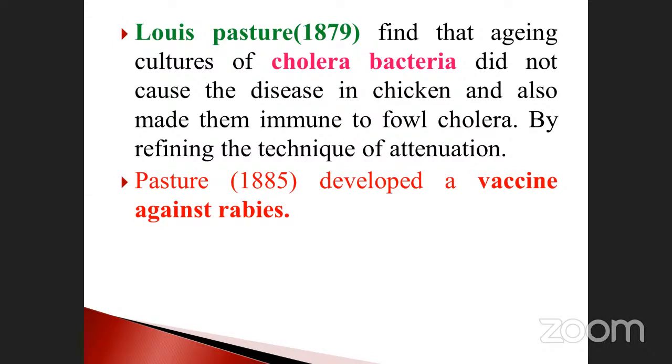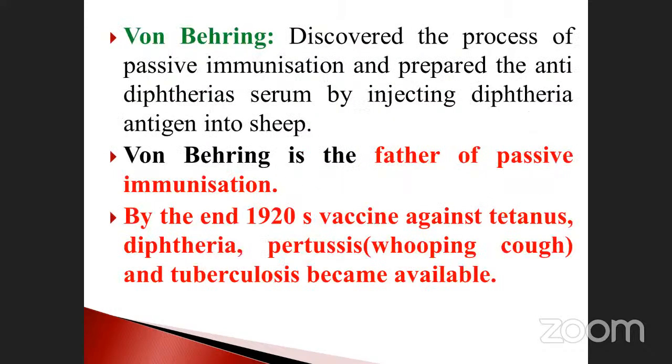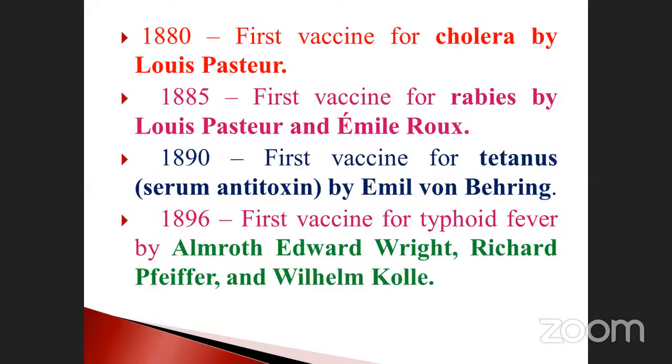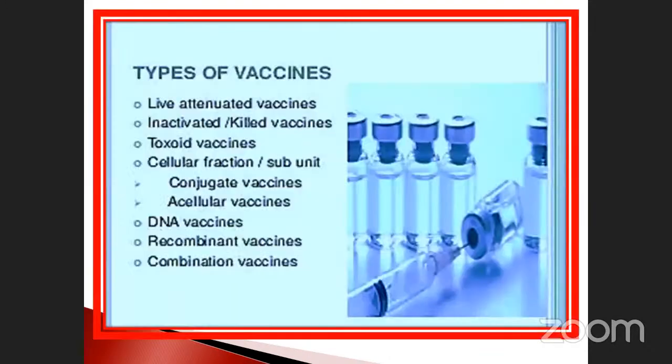These are all very, very important in the historical aspect. Just note it down. Von Behring discovered the process of passive immunization. We already discussed that Von Behring is the father of passive immunization. You must note it down, because sometimes they ask which of the following scientists is the father of passive immunization. Von Behring. By the end of the 1920s, what vaccinations were discovered, and which different scientists gave them, is covered in the historical time scale.